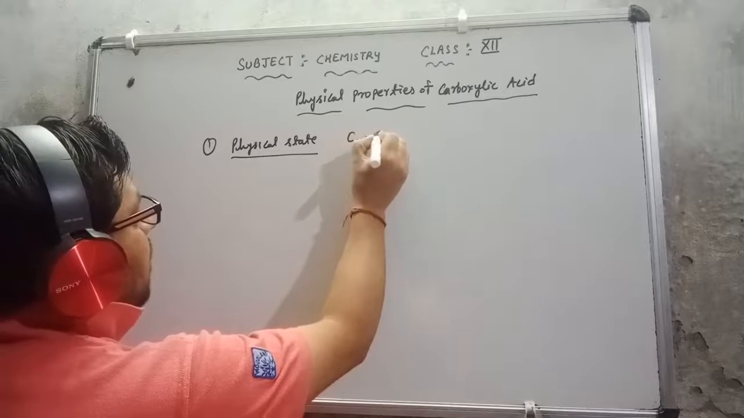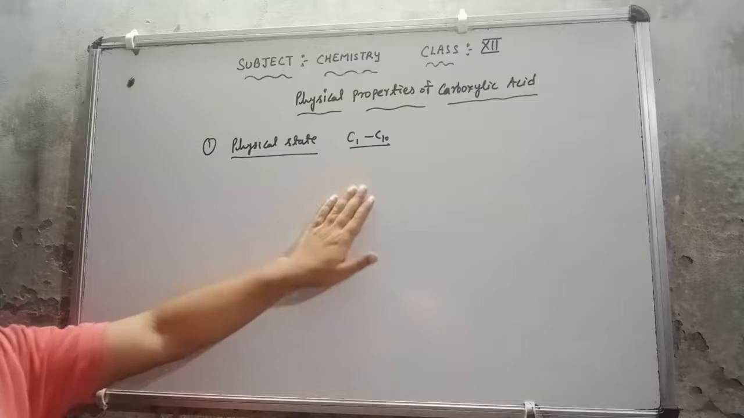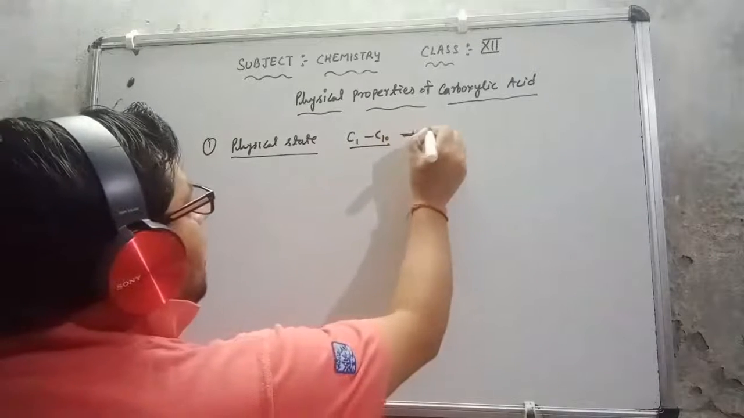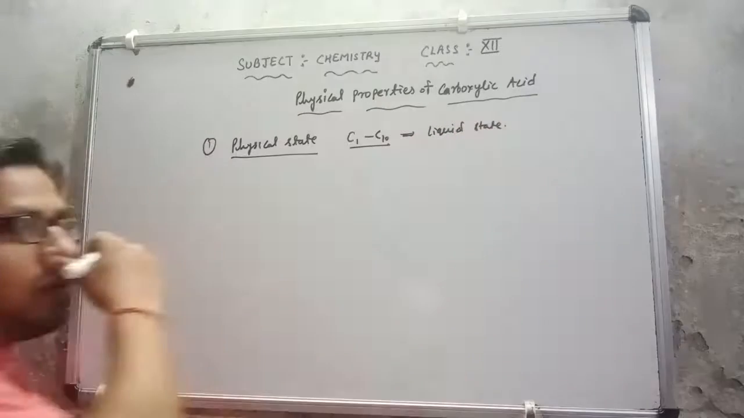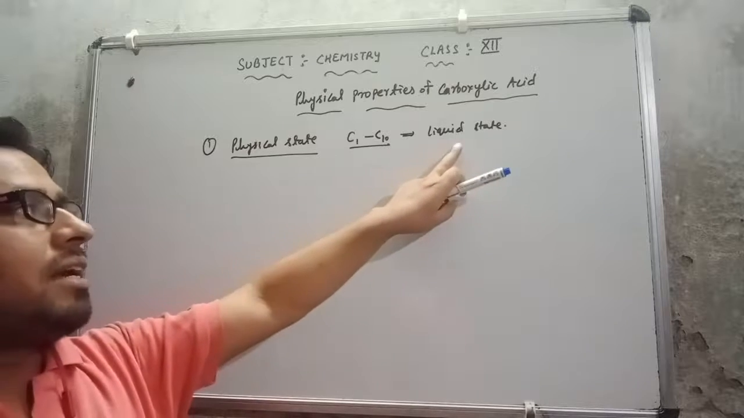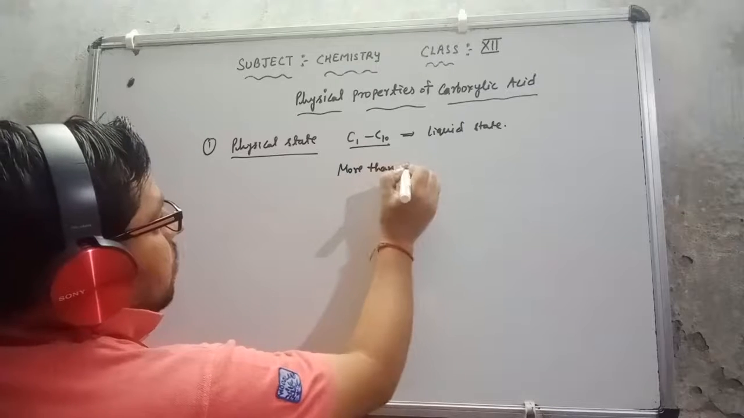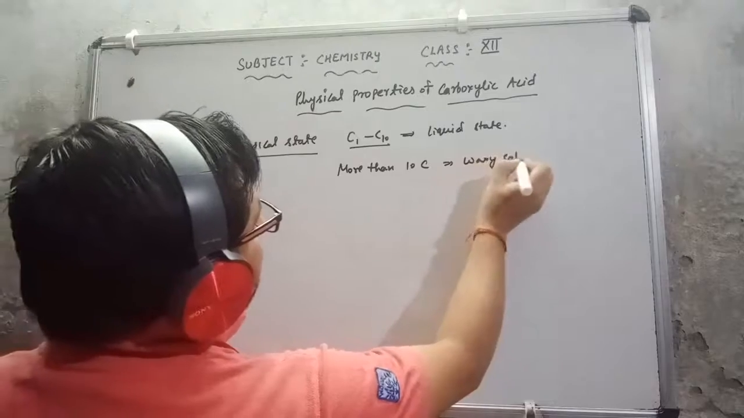Carbon 1 to carbon 10 compounds, meaning those in which the carbon number is 1 to 10, are all in liquid state, and more than carbon 10 they will be in a waxy solid state. Up to 10 carbon atoms, they are in liquid state, and more than 10 carbon, they are in a waxy solid form.